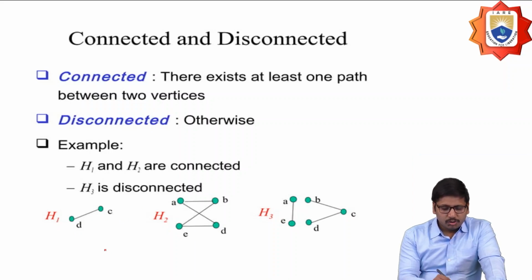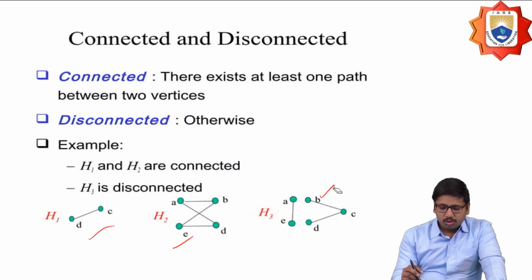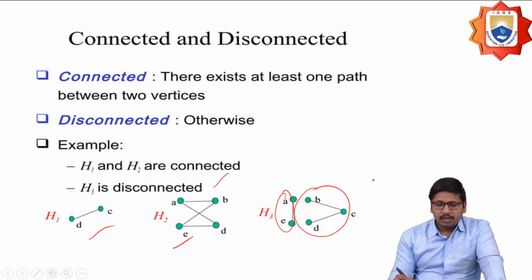H1 and H2 are said to be connected, because the edges connect each and every vertex of the graph. When it comes to H3, there is no connection between A to B and E to E. So these are two different subgraphs which are not connected here. That's why we call this a disconnected graph.